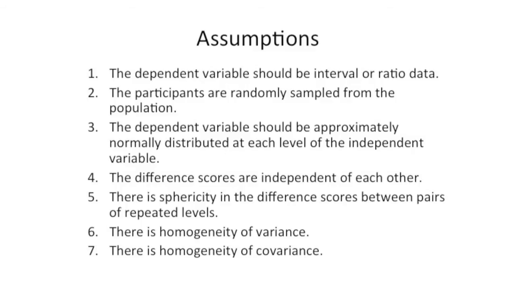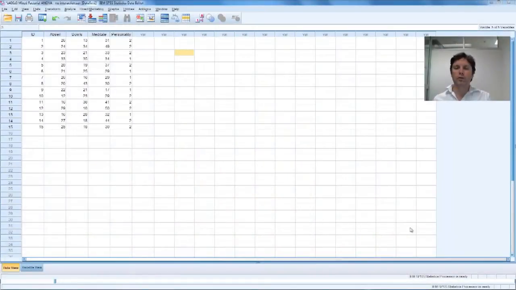However, when there's a between subjects factor, the additional assumptions of homogeneity of variance and homogeneity of covariance apply. Now, neither of these assumptions are critical when sample sizes are equal or close to equal. So what we're looking at here is a mixed ANOVA, or a mixed factorial ANOVA. That's a combination of between subjects ANOVA and a within subjects ANOVA. So there's a between subjects measure and a within subjects measure.